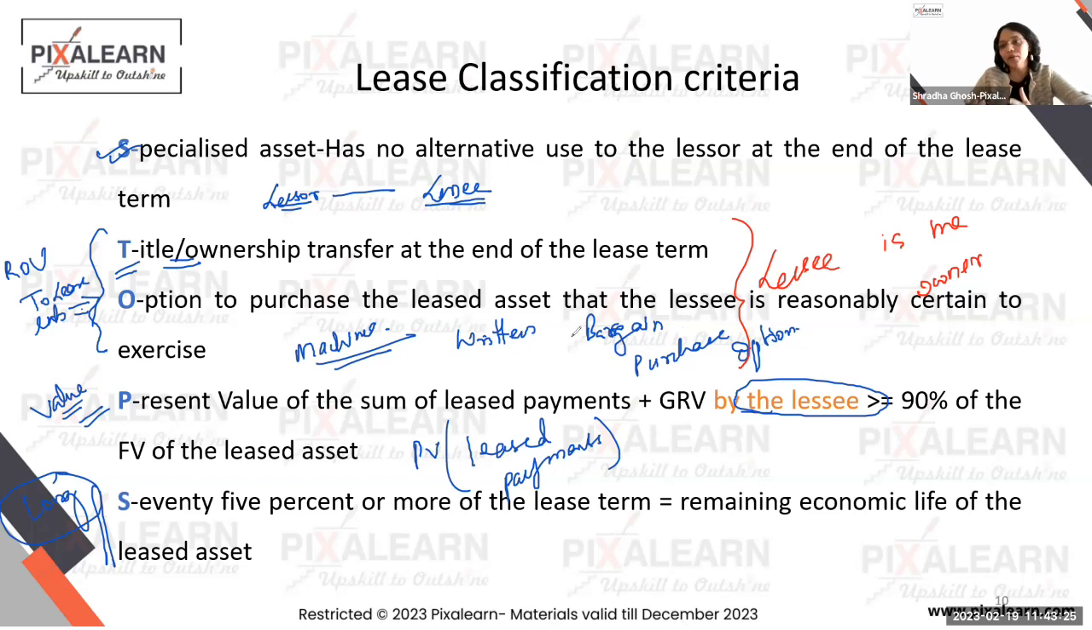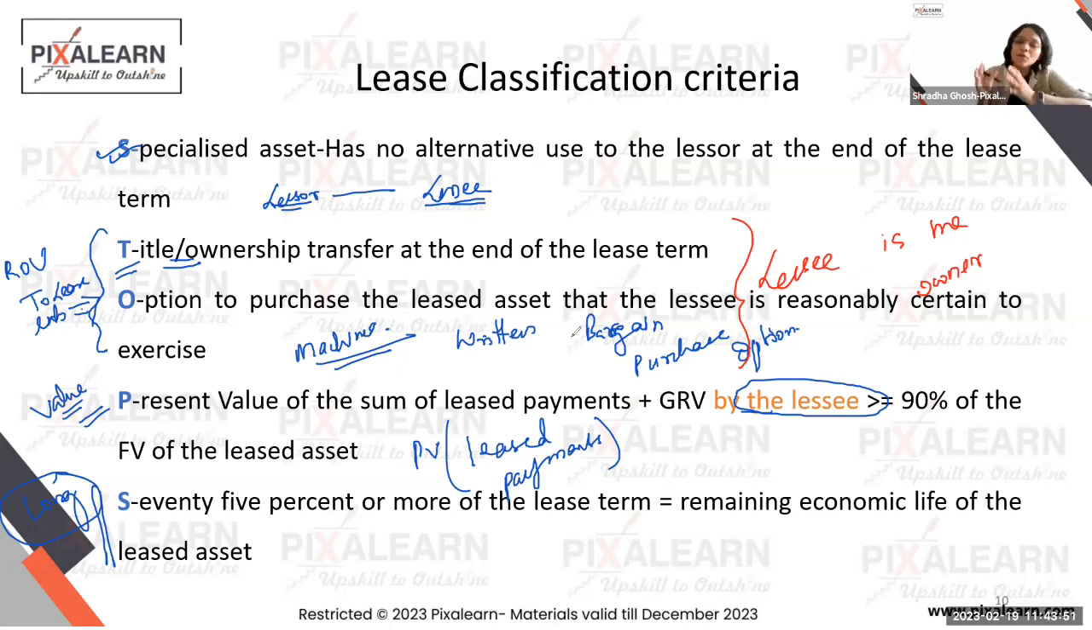And the other two conditions are where the lessee is using the asset so much and getting so much value out of it that it is as good as the lessor selling the asset to the lessee, even though you call it a lease transaction. So if any of those five conditions are met: specialized asset, title is getting transferred, the lessee has the option to purchase back the asset at the end of the lease term.